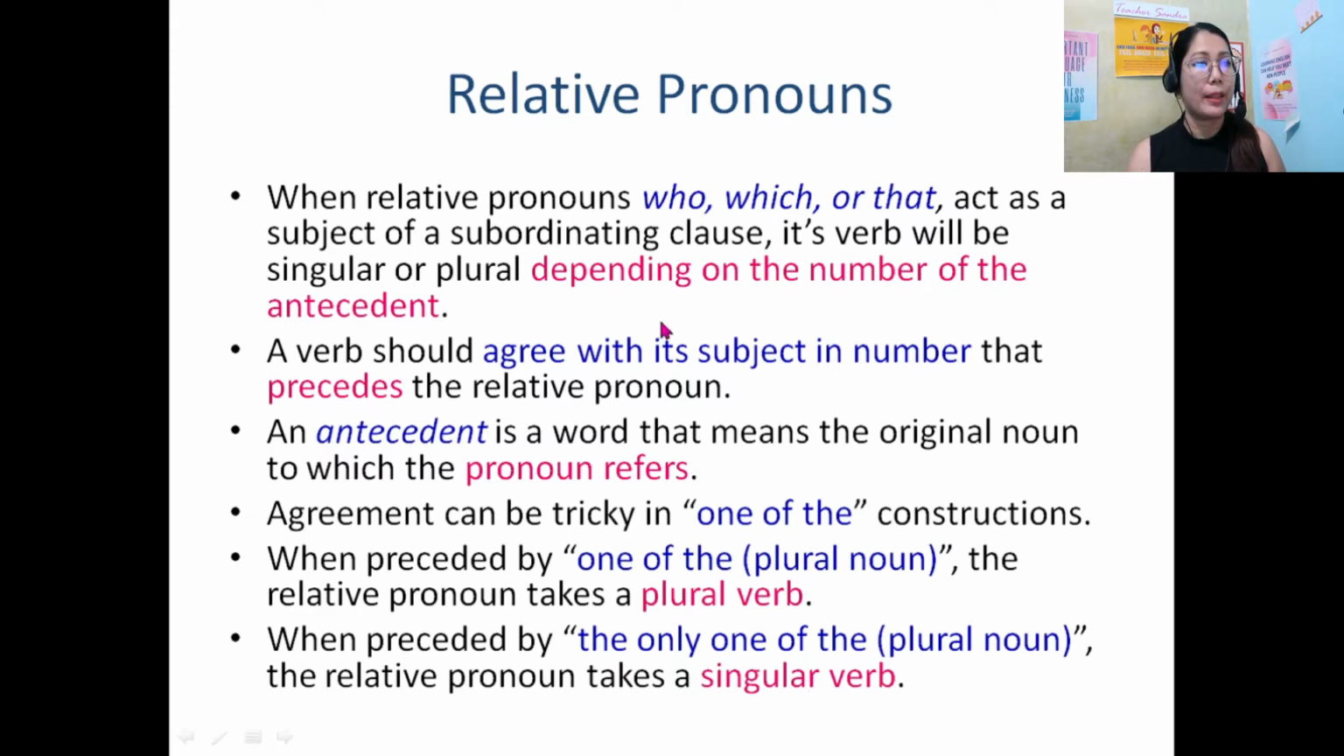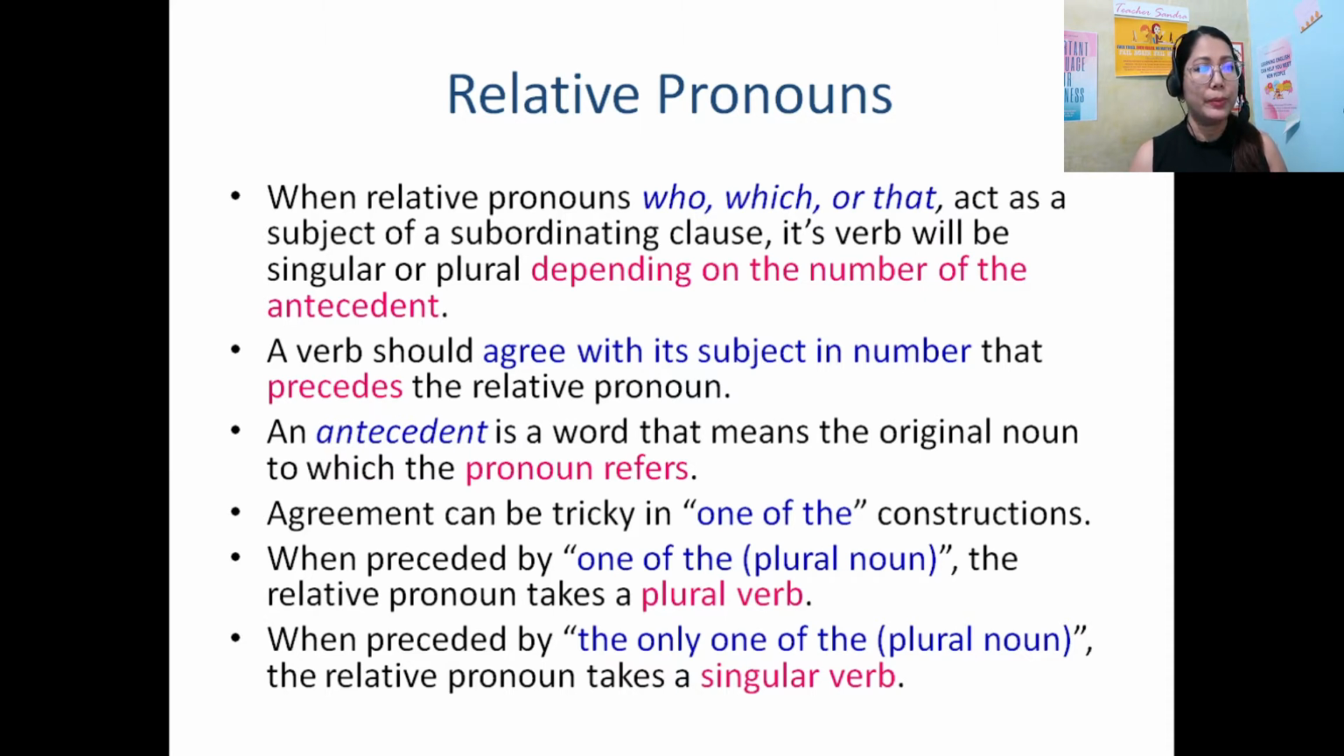The antecedent is a word that means the original noun to which the pronoun refers. So sometimes we may encounter two or more nouns there, but we have to focus on the original noun. So that's the noun where the pronoun actually refers to.